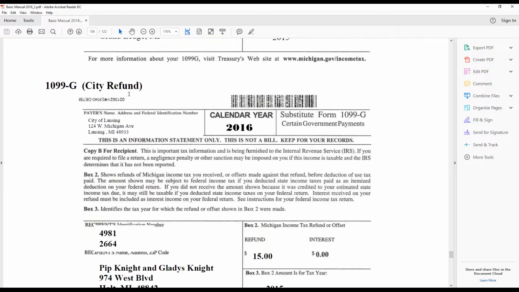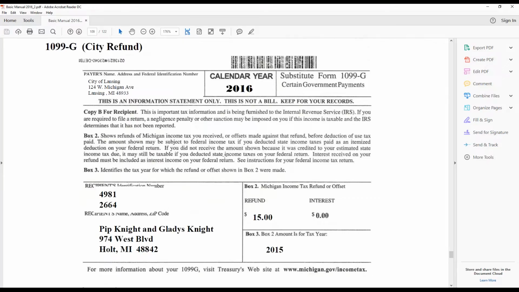Scroll down here, the 1099-G for the city. City usually gets these out late, and we do get quite a bit of calls to make sure that they were reported on the tax return, and typically the client wasn't required to report them as income because they didn't itemize. They may not even been a homeowner, so typically you're not going to file a Schedule A unless you're a homeowner.